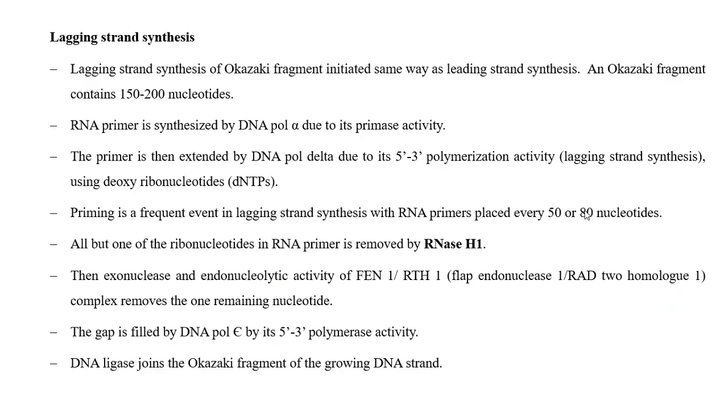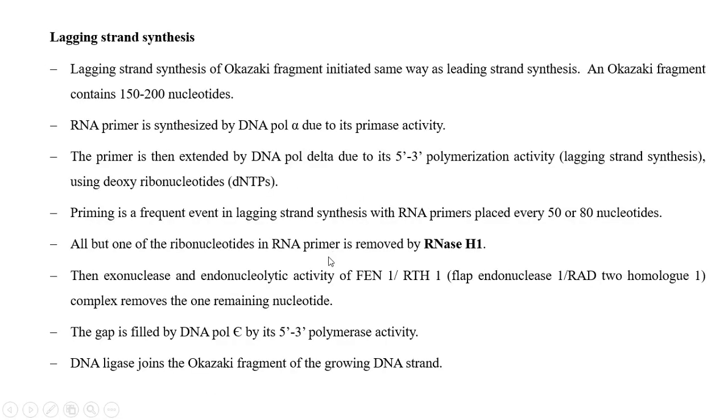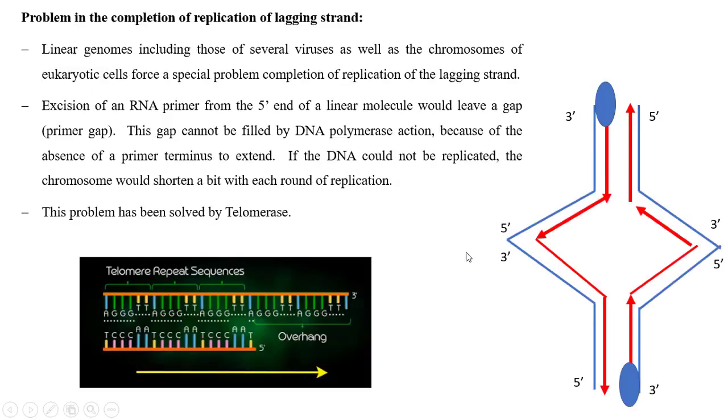Previously we discussed that in the leading strand the primer is removed by DNA polymerase epsilon, and in the lagging strand RNase H1 removes the primer. In between, the primer removal gaps are filled by the DNA polymerase itself.